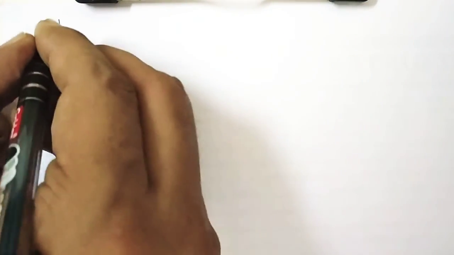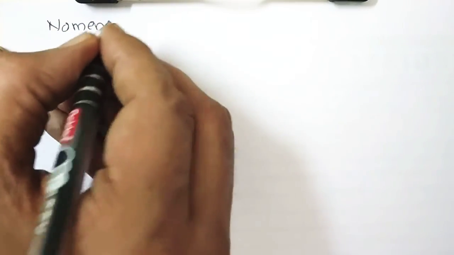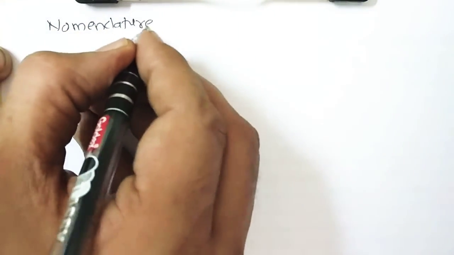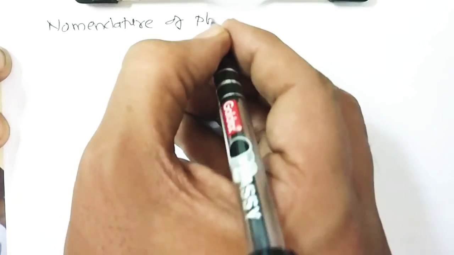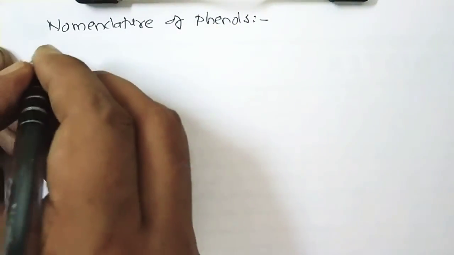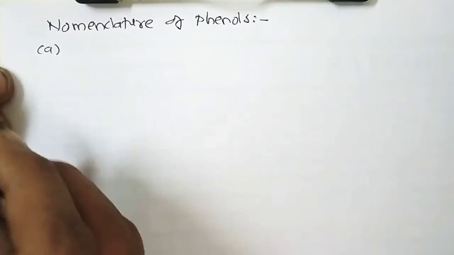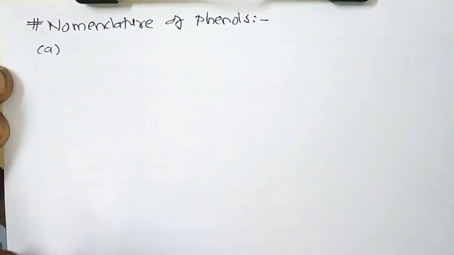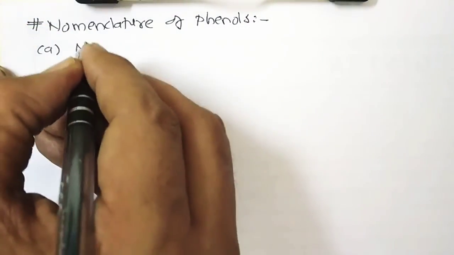Now we move to another portion, the nomenclature of phenols. Phenols are subclassified into monohydric phenol.